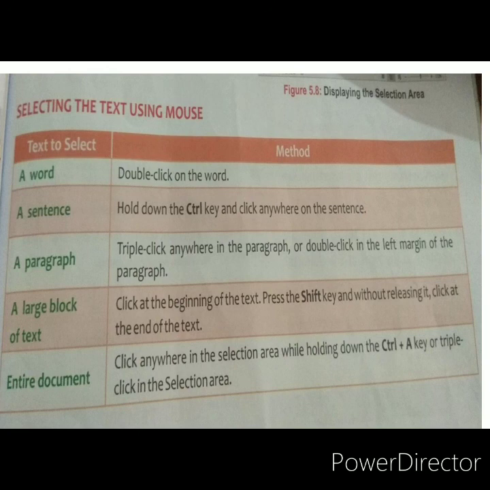If you want to select a complete sentence, how can you do that? Hold down the control key and click anywhere on the sentence. For a one line sentence, firstly you have to hold the control key. After that, click anywhere in the sentence, with the help of the mouse. Third is a paragraph. If you want to select the complete paragraph, then you have to triple click anywhere in the paragraph. Triple means 3 times you have to click on the paragraph. If you click 3 times anywhere on the paragraph, the whole paragraph gets selected.